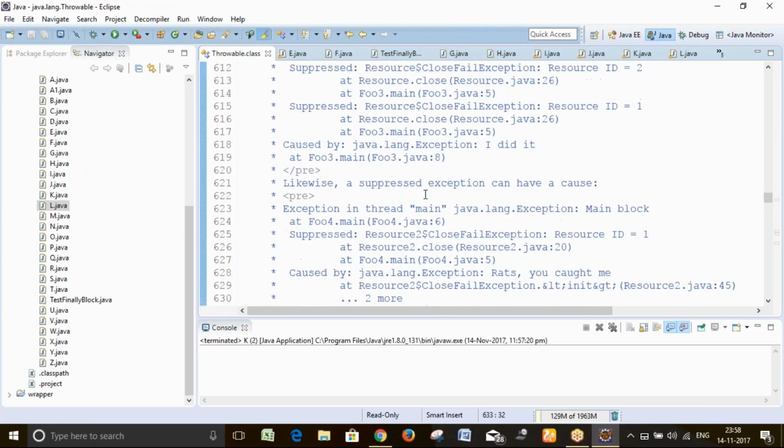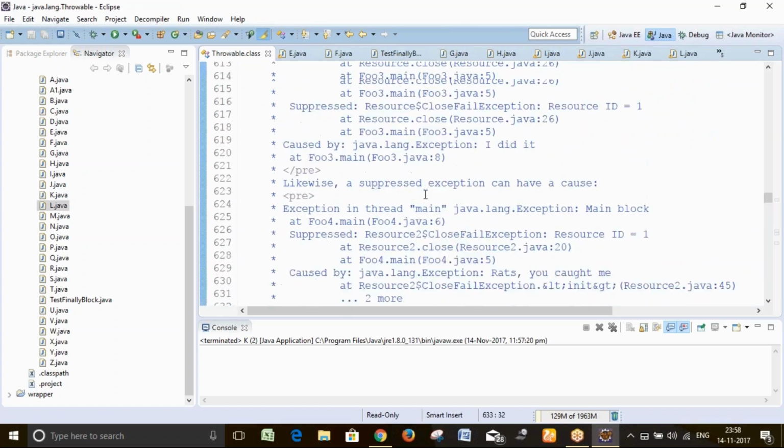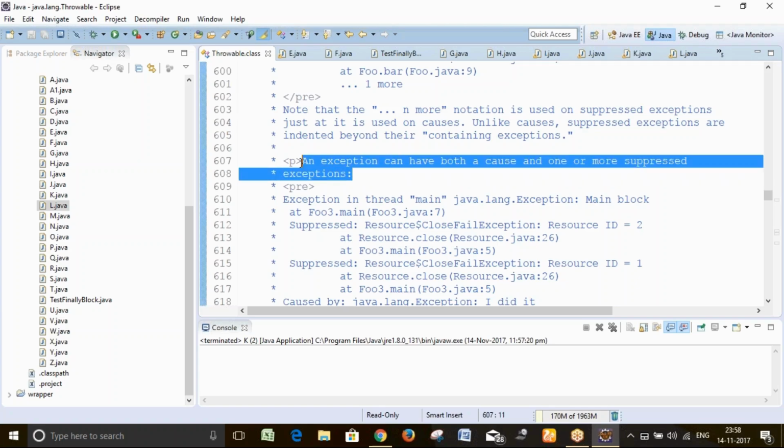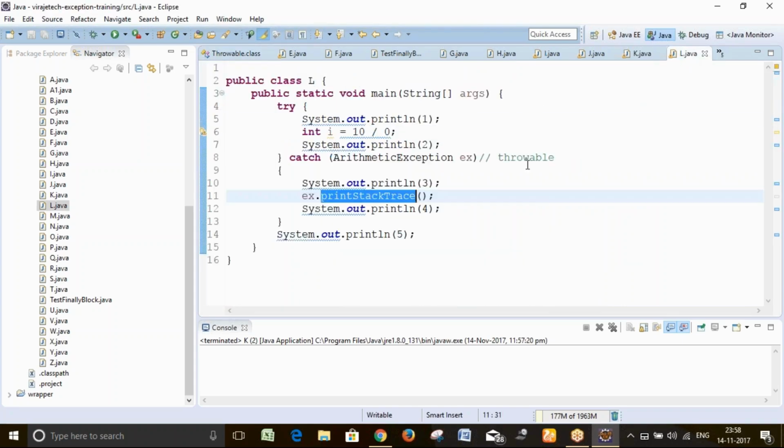So what it is telling, in the printStackTrace method, note that the "... n more" notation is used for suppressed exceptions, just as it is used for causes. Unlike causes, suppressed exceptions are indented beyond their containing exception. So an exception can have both a cause and one or more suppressed exceptions. In a particular execution of the program, whatever exceptions occur, you can see them by printStackTrace.